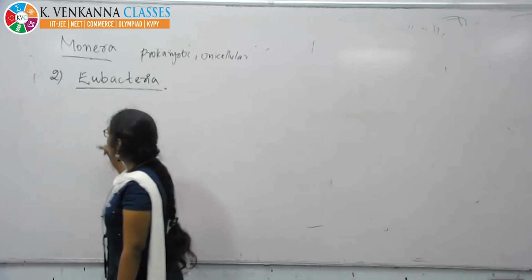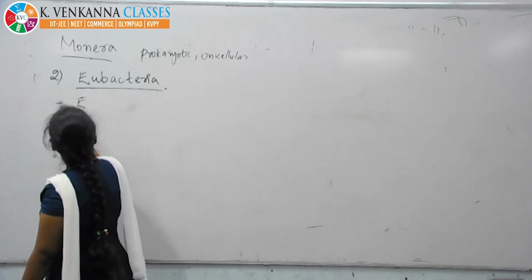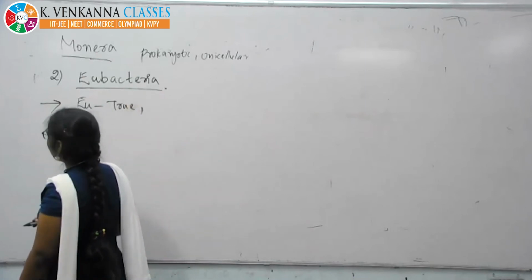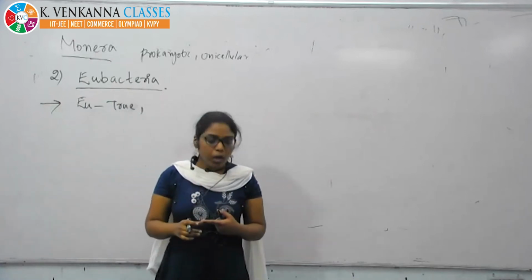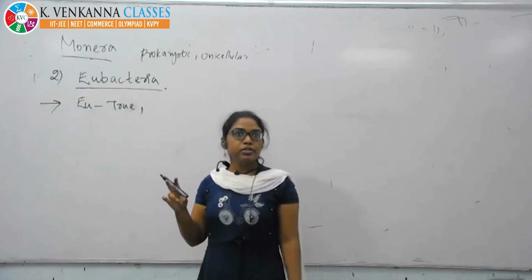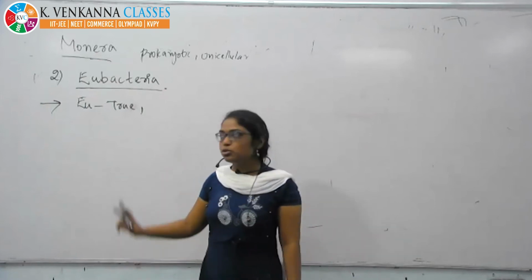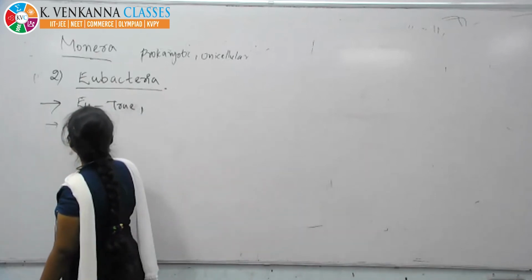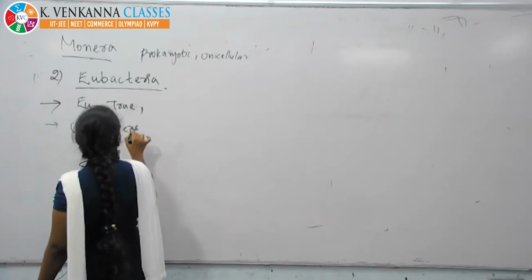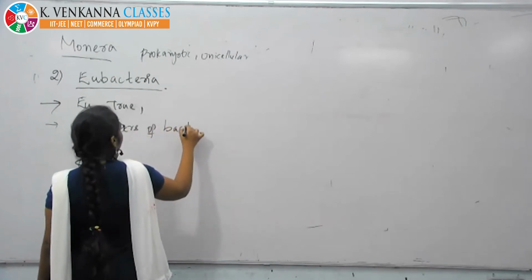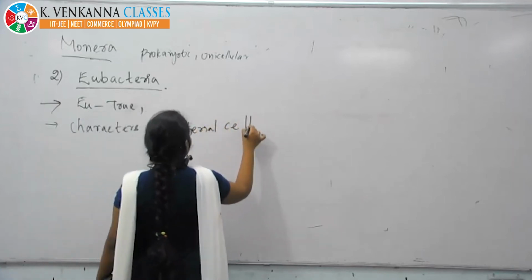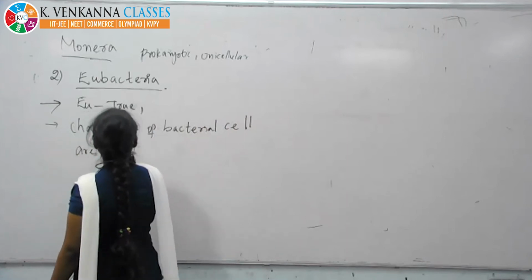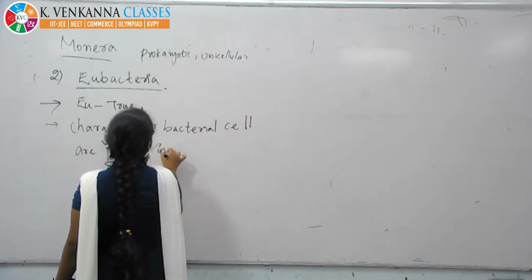Yes. This eubacteria, Eu means true. True bacteria. All the characters of bacterial cells that you have seen in the prokaryotes are present in eubacteria.